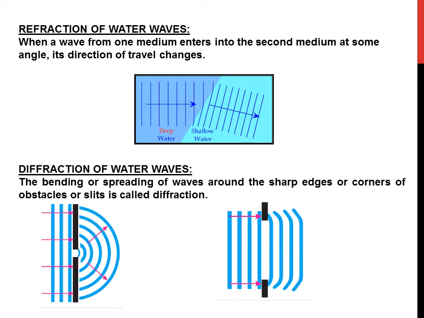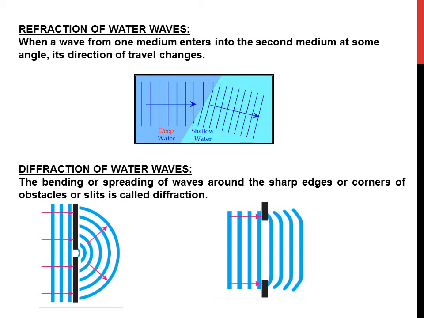So for this purpose we have to put two obstacles in line in such a way that the separation between them is equal to the wavelength of water waves. When water waves pass through these small slits, then the waves will spread in every direction and change into an almost semicircular pattern as shown in figure 1.